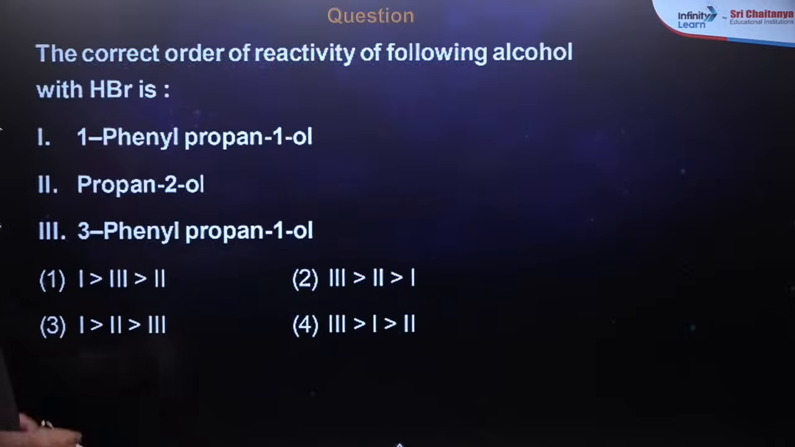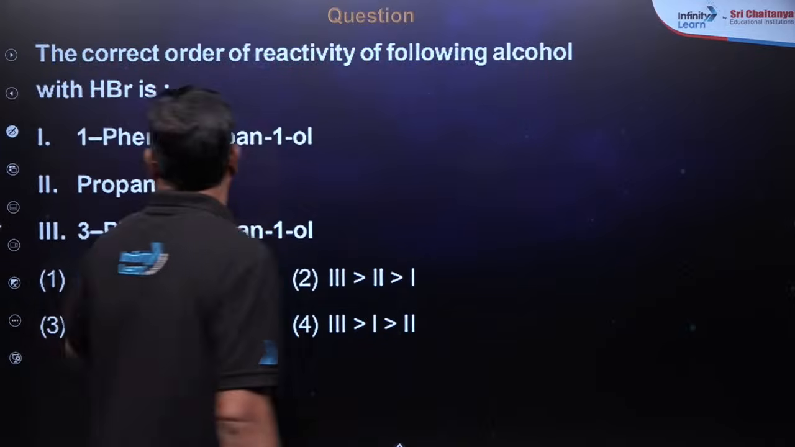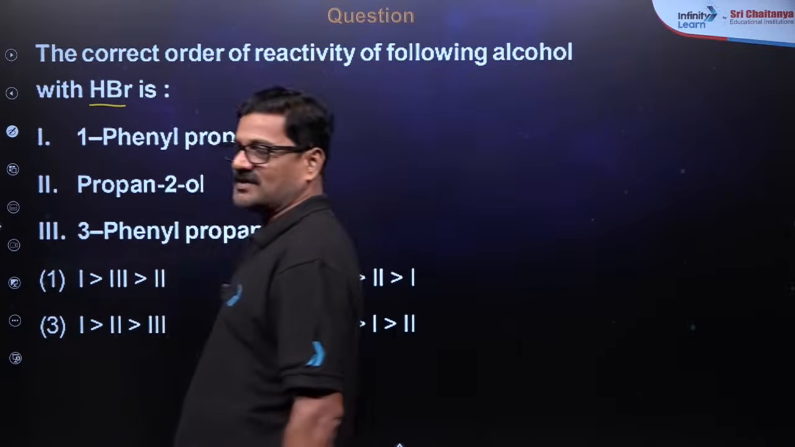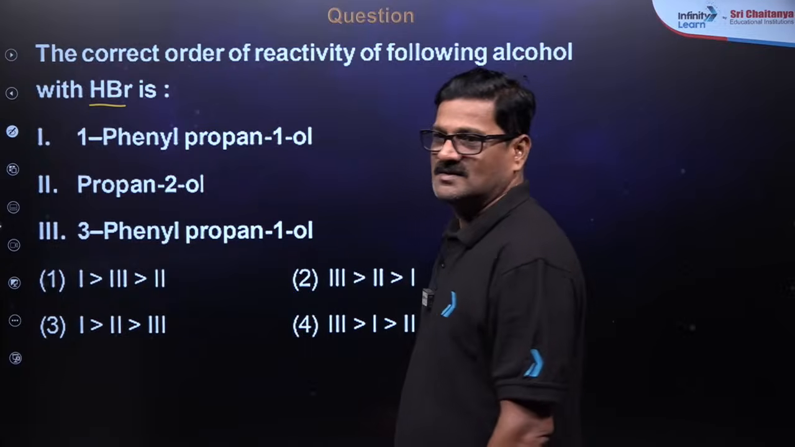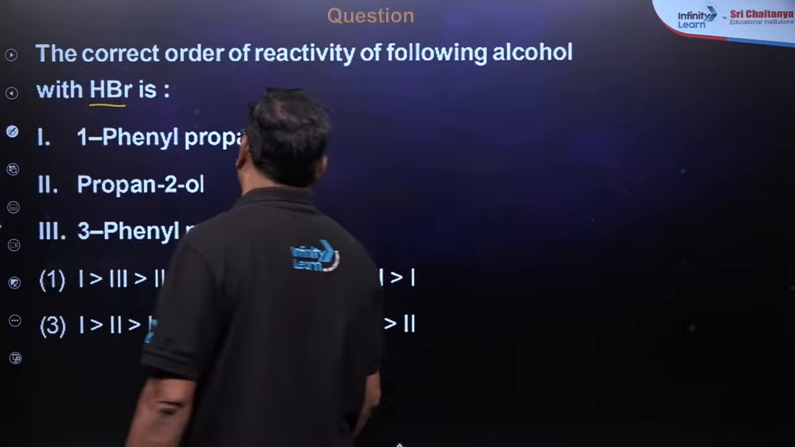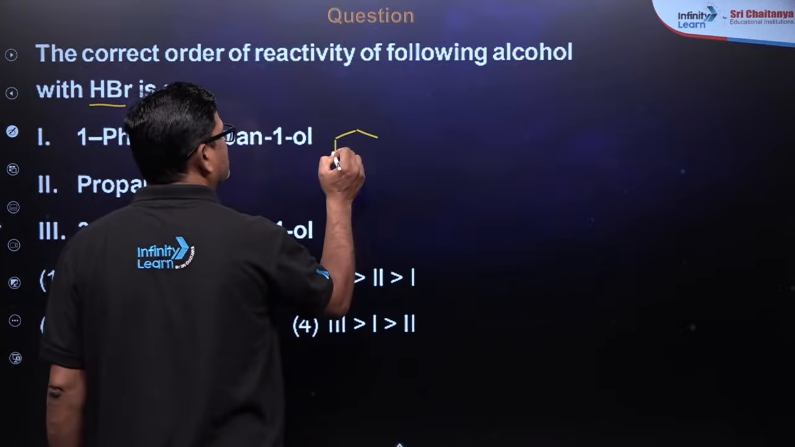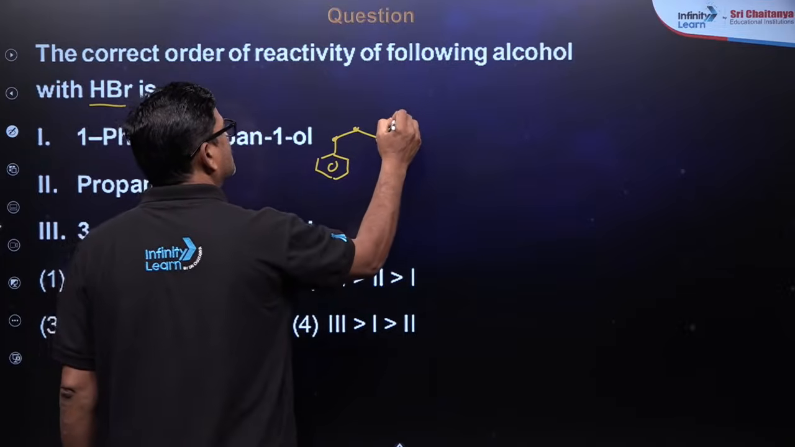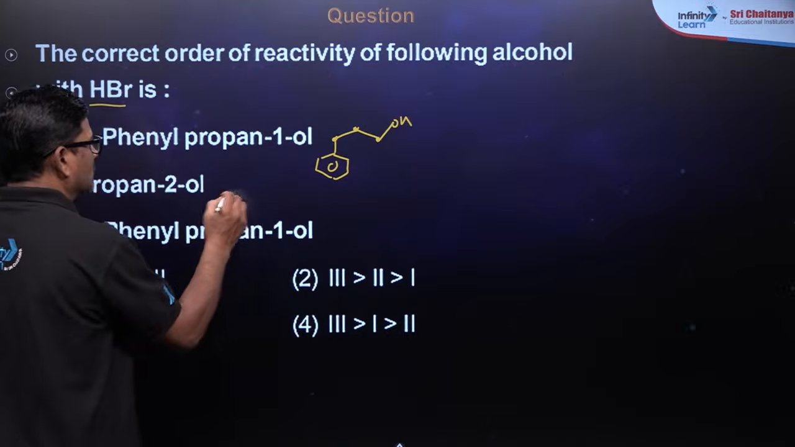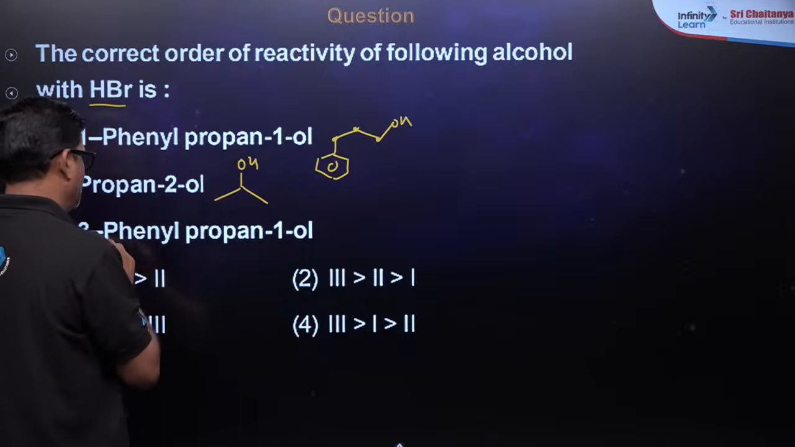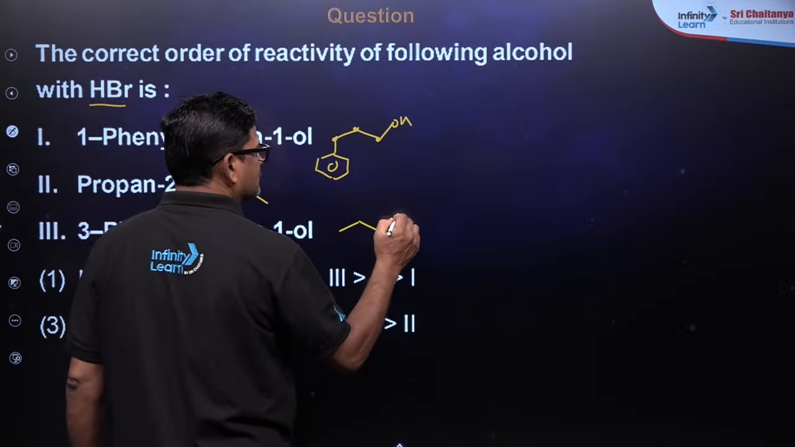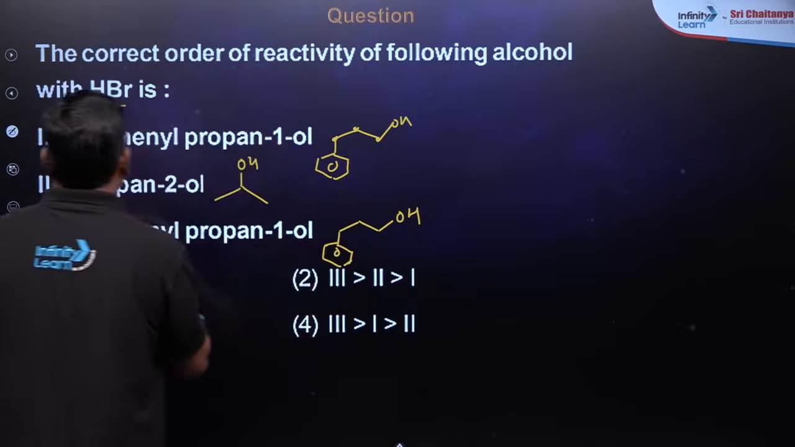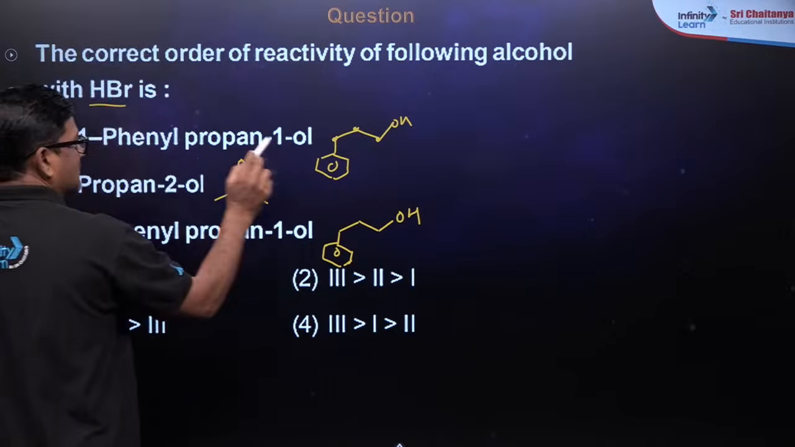We are almost done here. One more: the correct order of reactivity of the following alcohols with HBr. This is an electrophilic addition reaction. It follows the stability of carbocation: 1-phenylpropan-1-ol, propan-2-ol, and 3-phenylpropan-1-ol. This is your 3-phenylpropan-1-ol and 1-phenylpropan-1-ol.